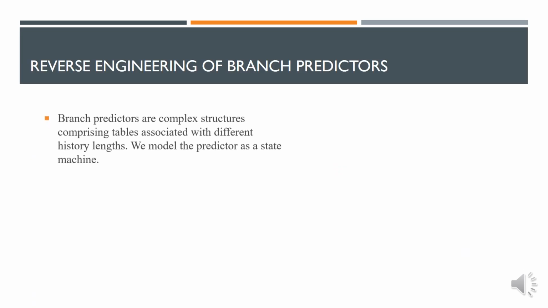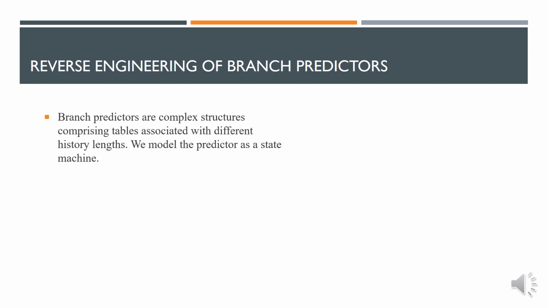Branch predictors are complex structures consisting of tables associated with different history lengths. As we have focused on cryptographic algorithms, which usually target a single branch, we do not seek to reverse engineer these components separately, but rather the prediction method in general. We thus assume that the component structure has a negligible impact on our attack. We model the predictor as a state machine.